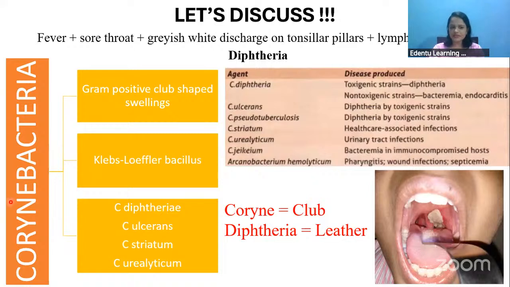Now, under the Corynebacteria, lots of species are there, like diphtheriae, ulcerans, striatum, urealyticum. Corynebacterium diphtheriae is the most important one among them, which causes diphtheria, and bacteremia and endocarditis can also be caused. So coryne means club shape, and diphtheria means rough leather, because the pseudomembrane that you're seeing here will be very rough and leathery in nature. That's why the name Corynebacteria is given.